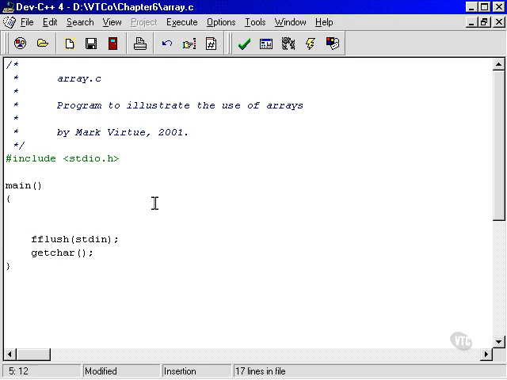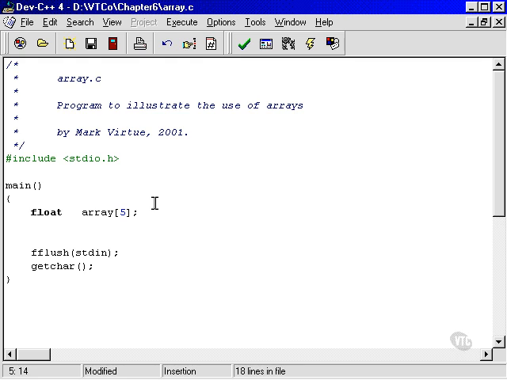Okay, so first we need the array itself. So we'll call this a float, and we can just call it array. That's a good enough name. It's actually fine to call something array. How many do we want? How about 5? Okay, excellent. Now, the next step is to actually read something in from the keyboard into each one of these.